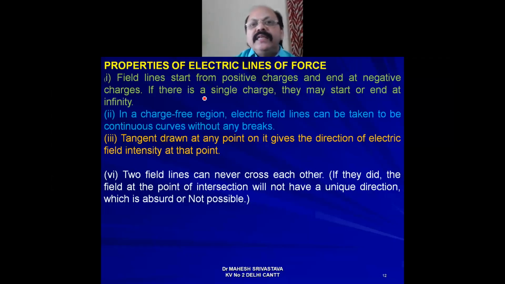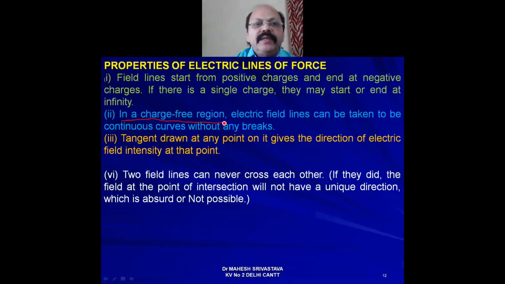If there is a single charge, they may start or end at infinity, as I already explained. The second point is that in a charge free region, meaning there is no other charge, field lines can be taken to be continuous curves without any break. Theoretically we say that, practically it is not possible. That's why we are putting the condition that it is in a charge free region.